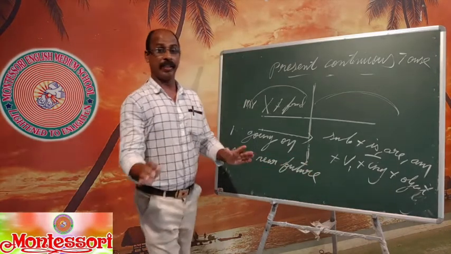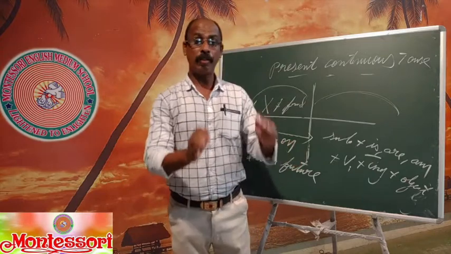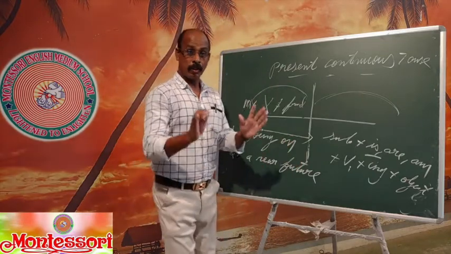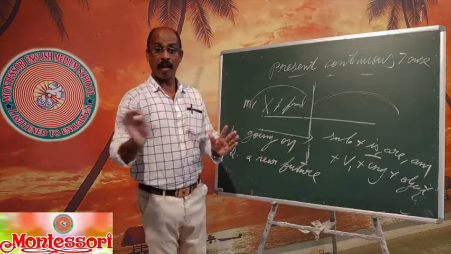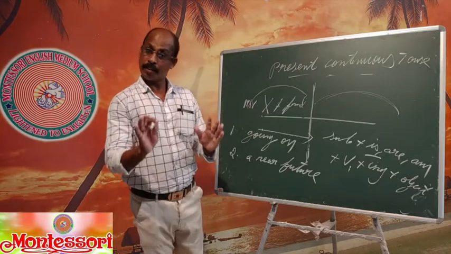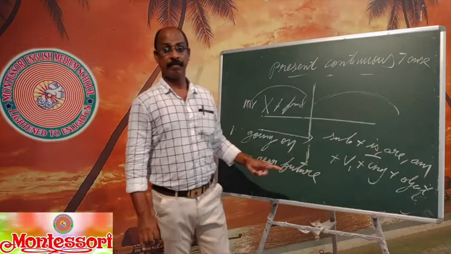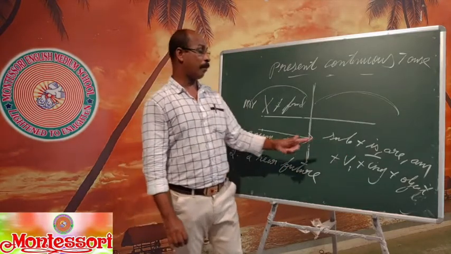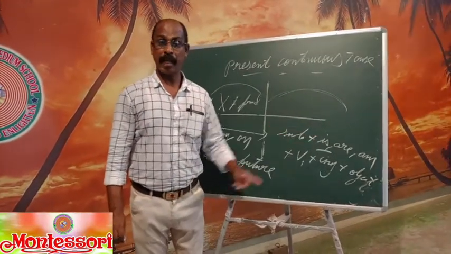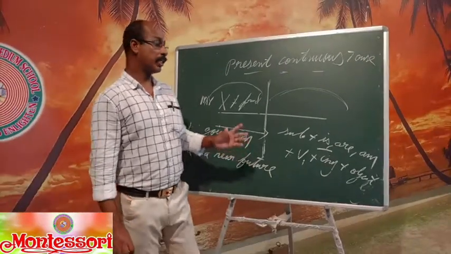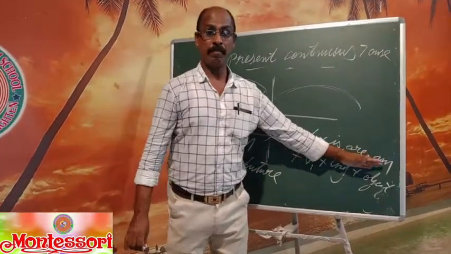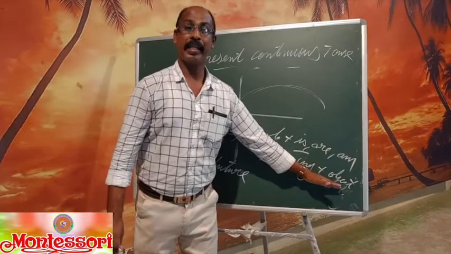A nearby future. Which is nearby? Today or tomorrow is nearby. Today or tomorrow, what is going to take place is future, but nearby future, you can use this same formula. For example, you are planning to write an exam tomorrow. You can say, I am going to write an exam tomorrow.